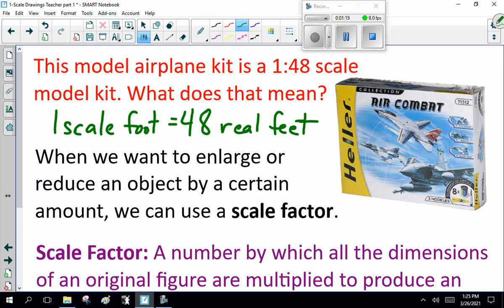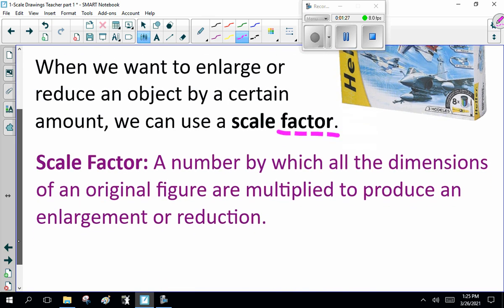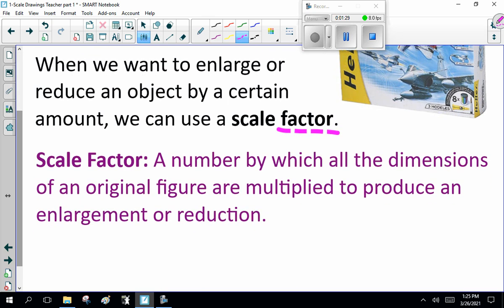Now, when we want to enlarge or reduce an object by a certain amount, we use the scale factor. Scale factor: a number by which all the dimensions of an original figure are multiplied to produce an enlargement or reduction. All the dimensions are multiplied by that number.